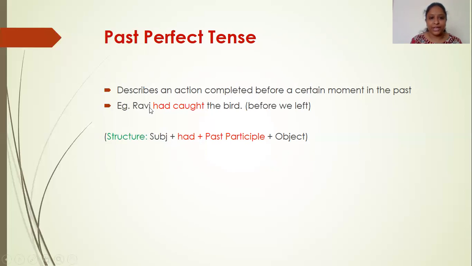The structure of the sentence is subject, Ravi, had plus past participle. As we have already mentioned, in perfect tenses we have the past participle. In the present perfect tense we have has or have, but here we have had. So Ravi had caught the bird, whereas in present perfect tense it would be Ravi has caught the bird.